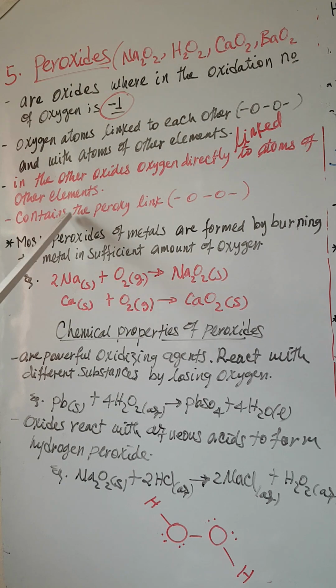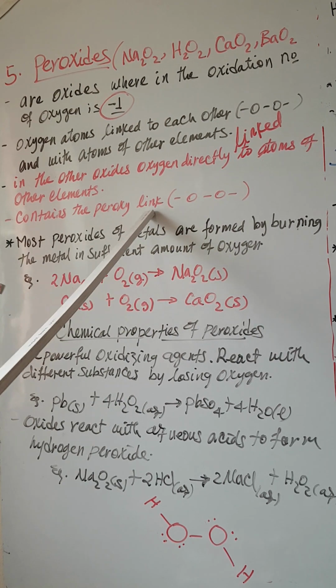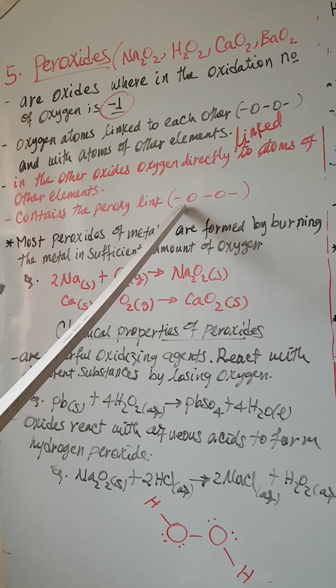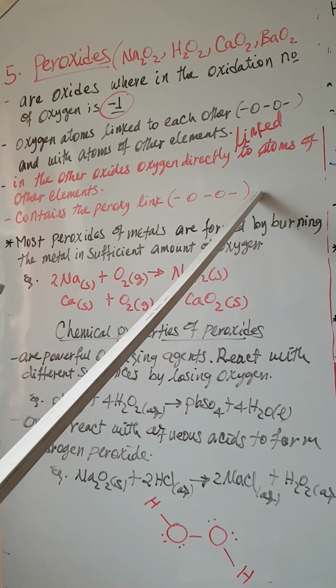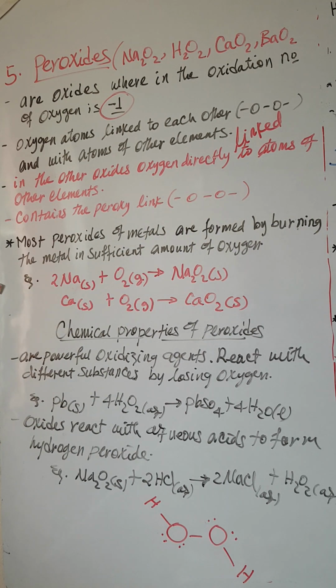The peroxide contains the peroxy link, which is oxygen bonded to oxygen, and here we have the other bonds.